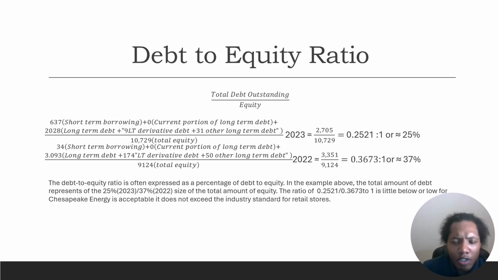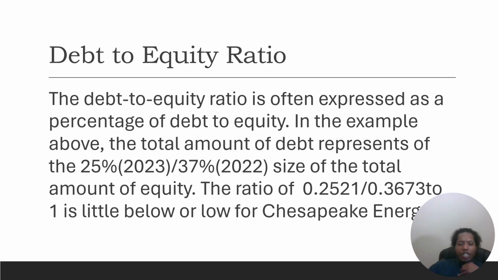This ratio of 0.25 to 1 or 0.3673 to 1 is a little low for Chesapeake Energy, but acceptable, and does not exceed industry standards for retail stores. I do repeat, this is a little low for Chesapeake Energy, so there's room for improvement.